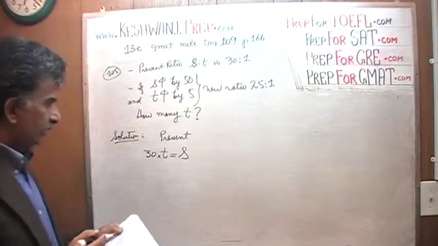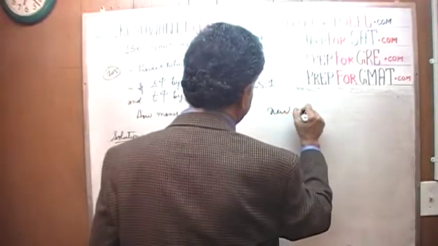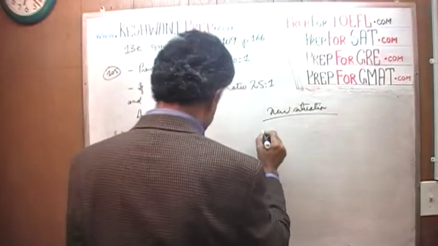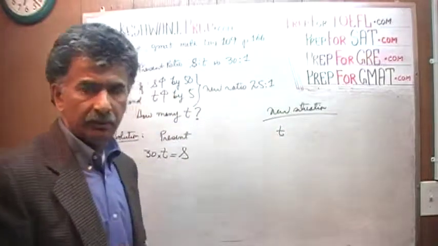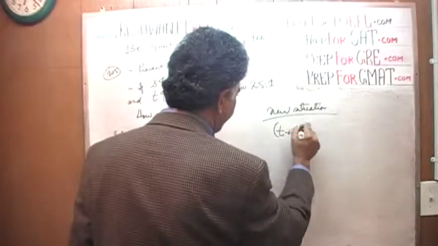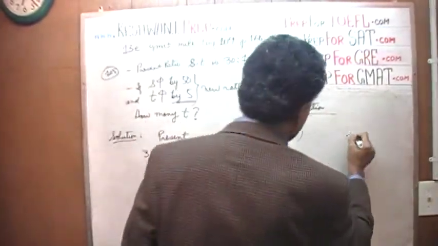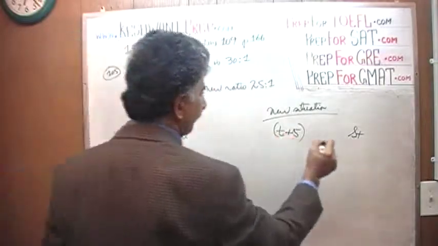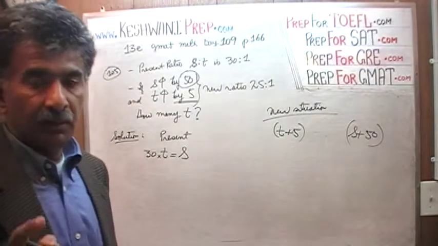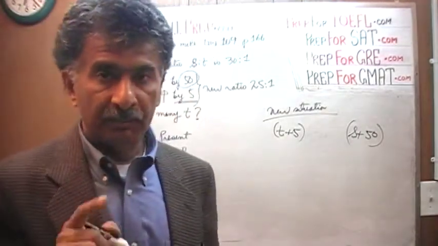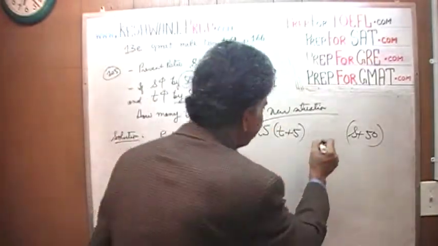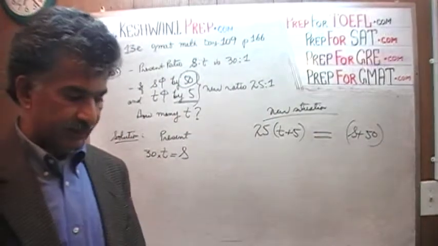That's the present situation. The new situation is that if you take our teachers and increase that by 5, and take our students and increase that by 50, now the ratio is 25 to 1, which means if you multiply the new number of teachers by 25, that's how many students we have. Voila, that's it.